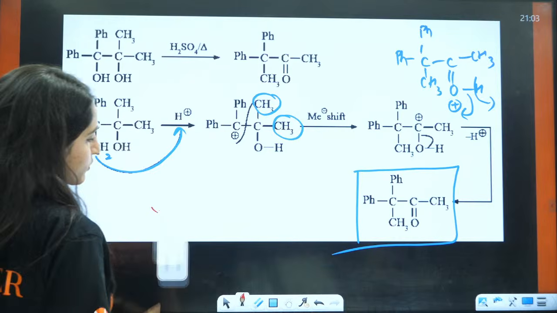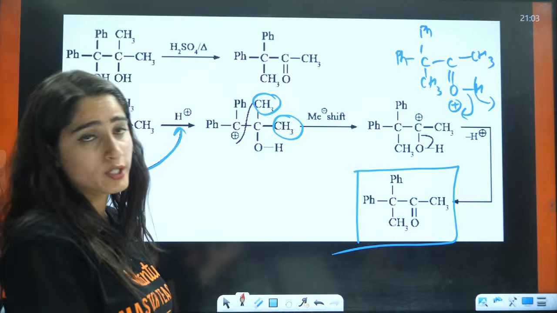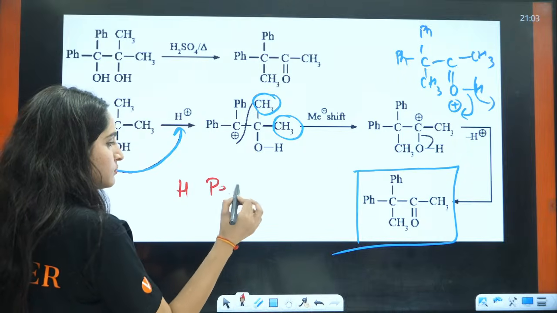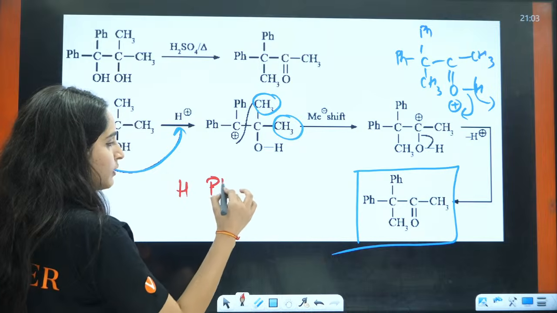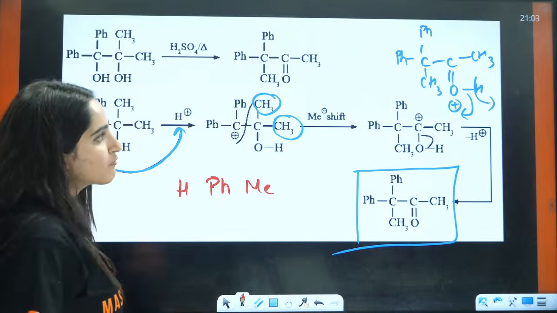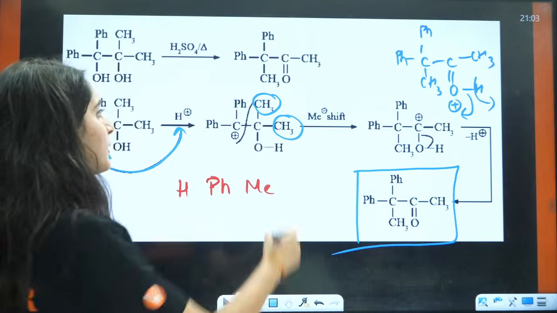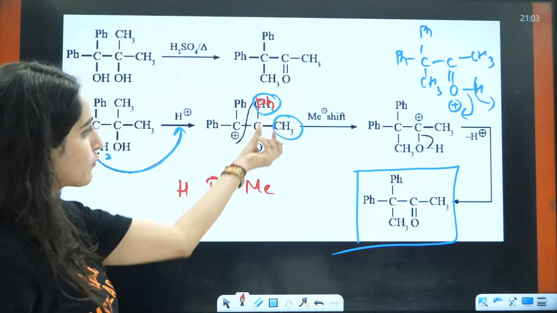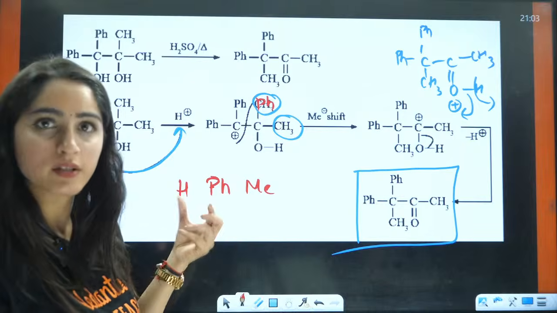So basically, students, if you want to know the rearrangement, it will be happy me. So if you have a choice here that, for example, I had phenyl and I had CH3, in that case, I would have shifted phenyl group here, right?